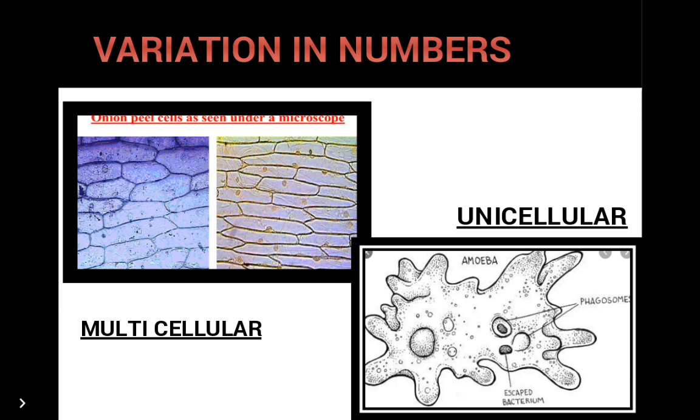An organism consisting of many cells is called a multicellular organism. Cells join to form tissues and organs, each of which performs a specific function. Different cells perform different functions. Most plants and animals, including human beings, are multicellular organisms. Here is a slide of onion peel cells seen under a microscope.